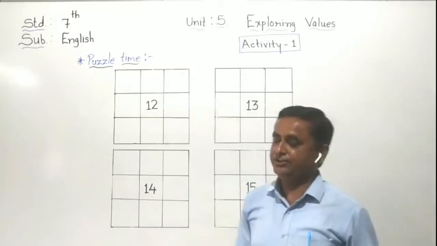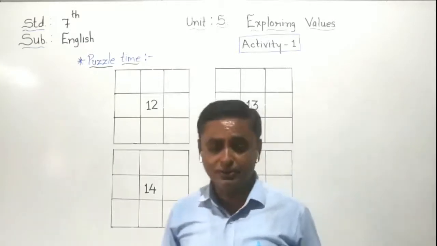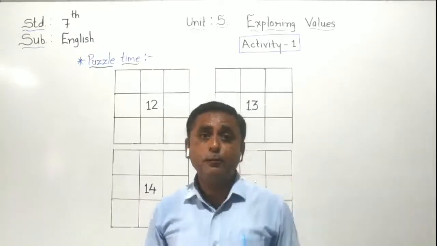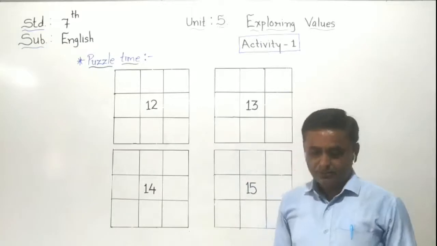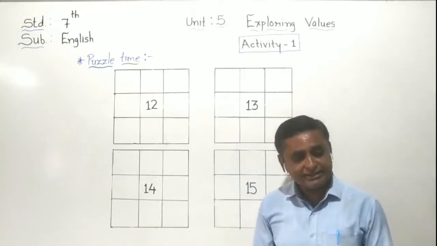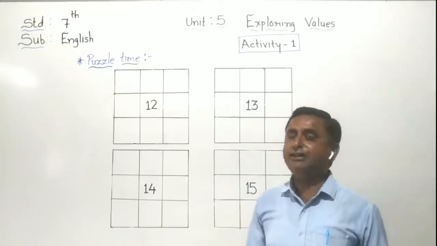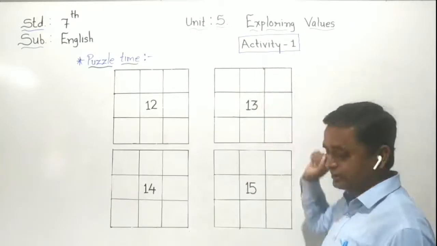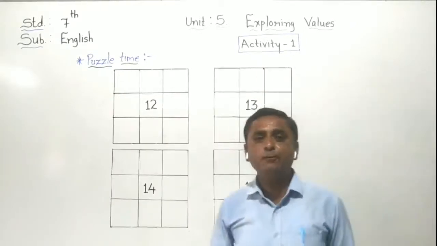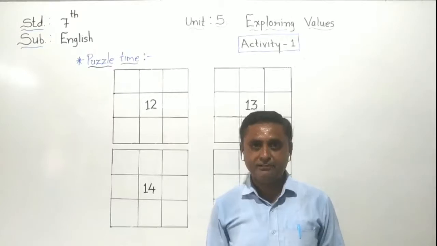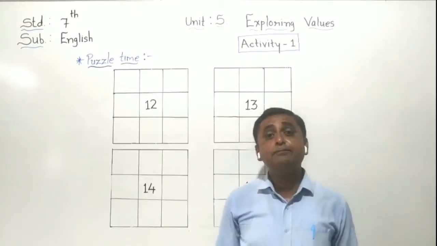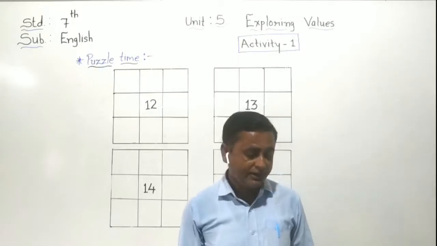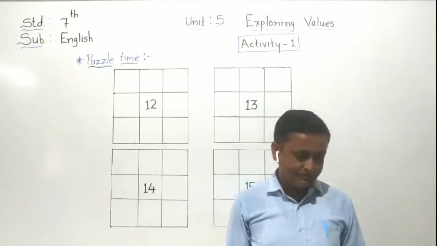Activity number first. We have to see first of all. So just open your English textbook. Unit number 5, exploring values. Activity number first. We have to study about it. It's one type of homework and it is known as a puzzle time.